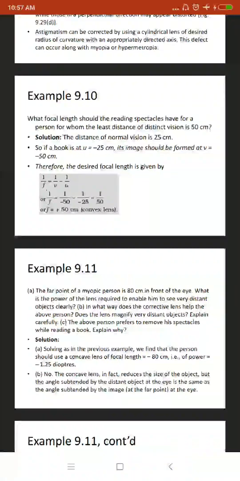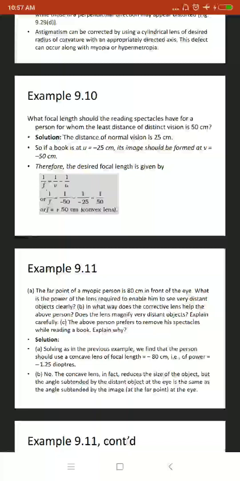So if we look back, u equals minus 25 centimeter, then the image should be formed at minus 50 centimeter. So for the desired focal length, from the equation 1 upon v minus 1 upon u equals 1 by f, 1 by f equals 1 upon minus 50, the desired image formed, minus 1 upon minus 25, equals 1 upon 50. So f should be plus 50 centimeter with the convex lens.